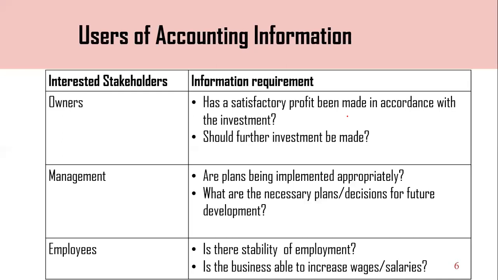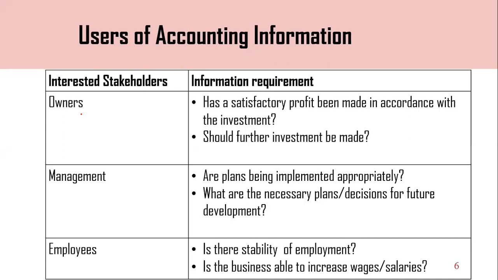Right? So then you can see the users of accounting information. Who are the users? Who uses this accounting information? For whom are these important? What kind of information do they require? What kind of importance or benefits do they have by using accounting information, right? Then you can see here the users of accounting information. First, interested stakeholders. Who is this? Owners.